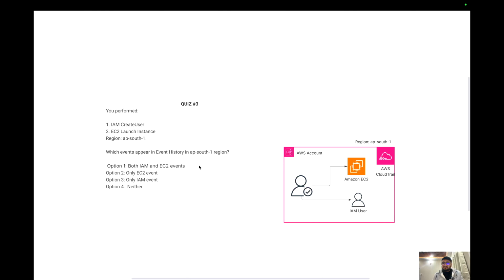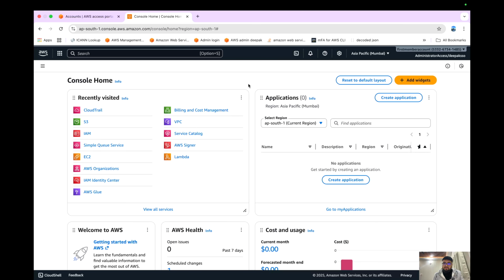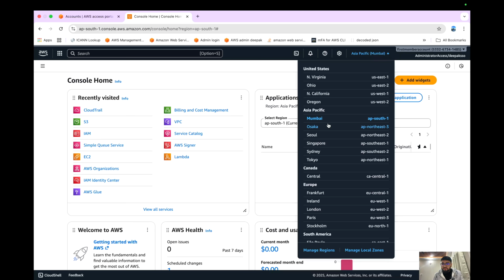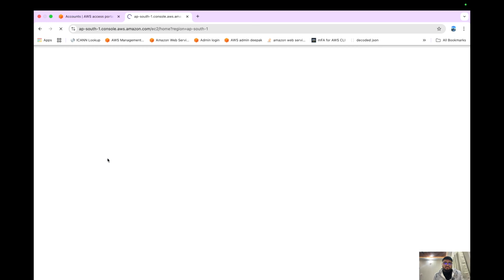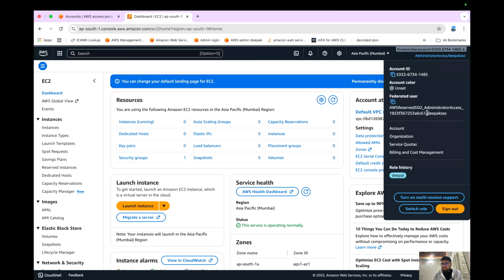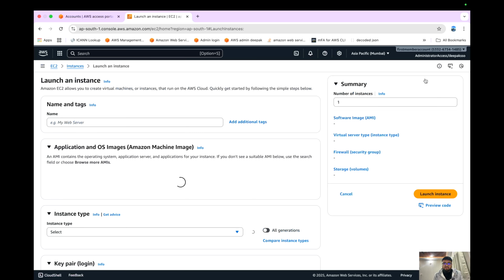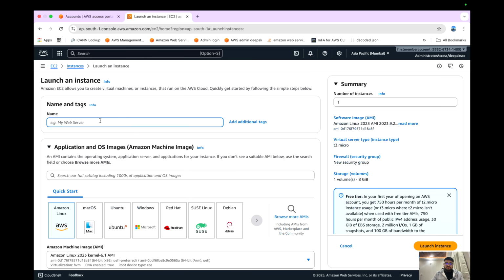So while you're guessing it, let's do the practical demonstration. Now I'm in the AWS console. If you see here, I've already clicked on the AP South 1 region, right? So I'm in AP South 1. Let's go to EC2 and launch an instance. As you see right now, I don't have any instances, and I'm logged in with my SSO username with admin access, right? So let me launch an EC2 instance. I will just show you a quick demo of how it's launched.